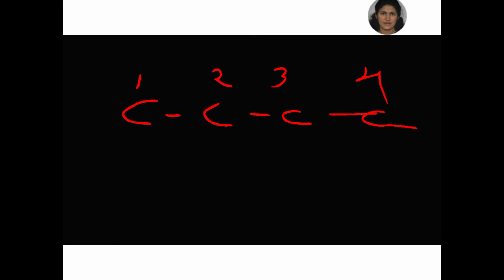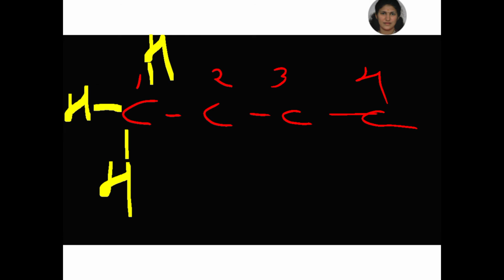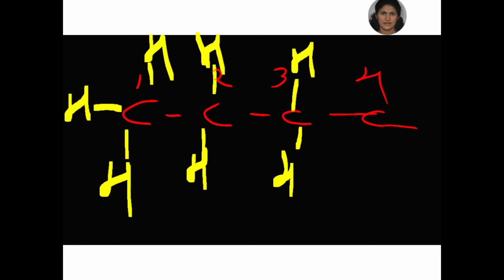To represent the structure, draw 4 carbon atoms with single bonds, C, C, C, C, and write the numbers on each carbon atom, 1, 2, 3, 4. Next, write the hydrogen atoms. The first carbon contains 3 hydrogens only. The second carbon takes 2 hydrogens, and the next also 2 hydrogens, because 2 bonds are already there.